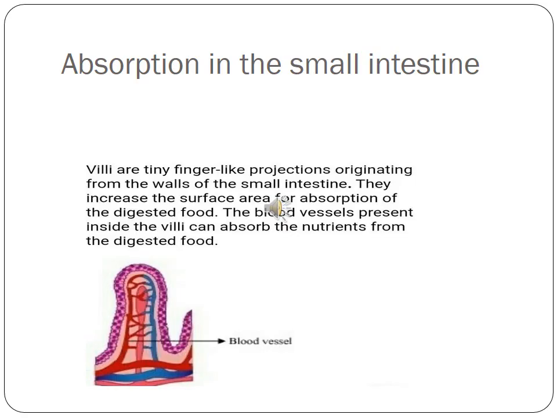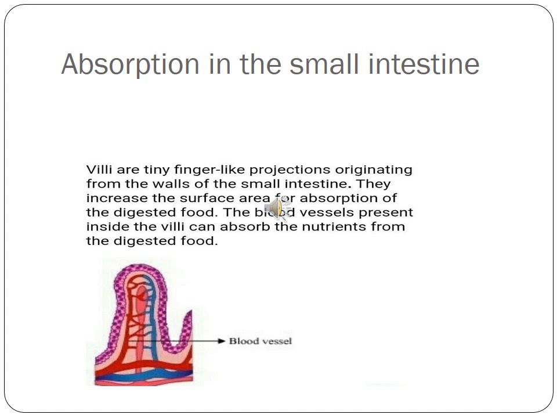As you know, the process of absorption occurs in the small intestine, but how? The inner wall of the small intestine has millions of finger-like projections or folds called villi. Each villus has a network of thin and small blood vessels called capillaries close to its surface. These villi give the inner walls of the small intestine a very large surface area for the absorption of digested food.